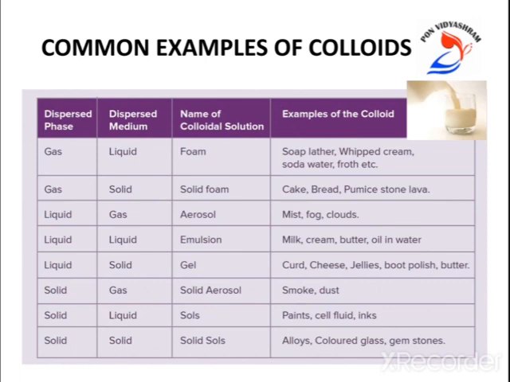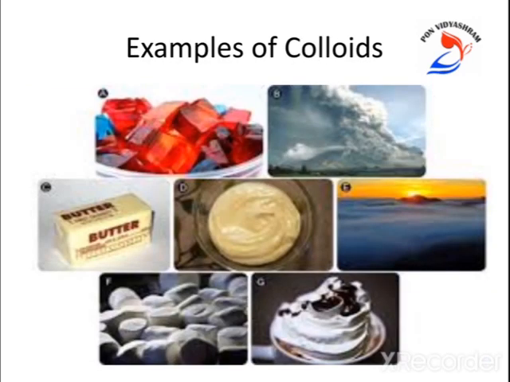Next type is sol. Sol means solid is present in the liquid medium. Solid sol means solid is present in the solid medium. Okay, so examples are paints, some ink and other products, then various products for insulation and other cushion materials, alloys, colored glass, gemstones, all are the examples for solid sol. Some more pictorial examples for colloids.